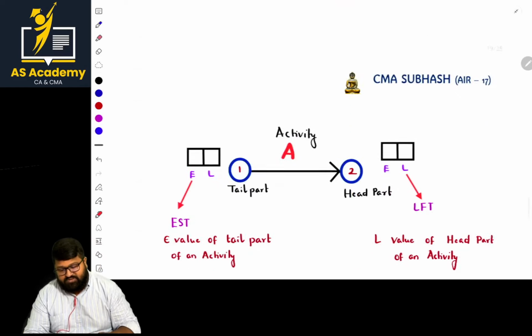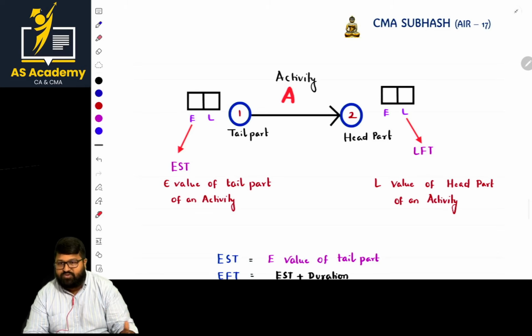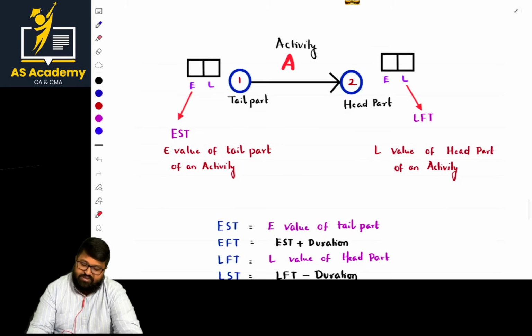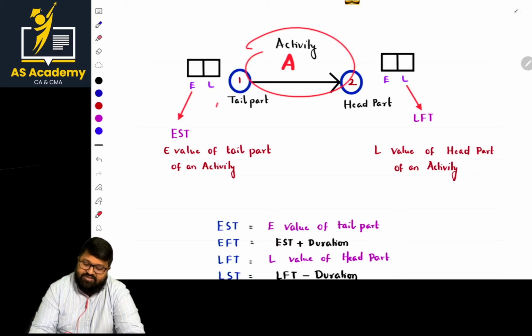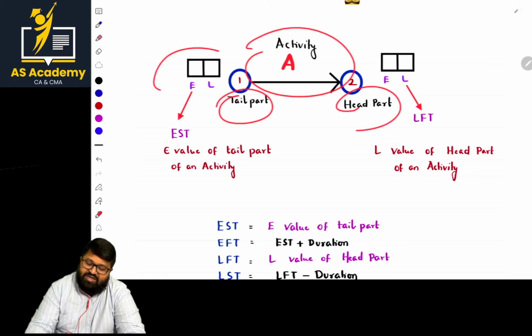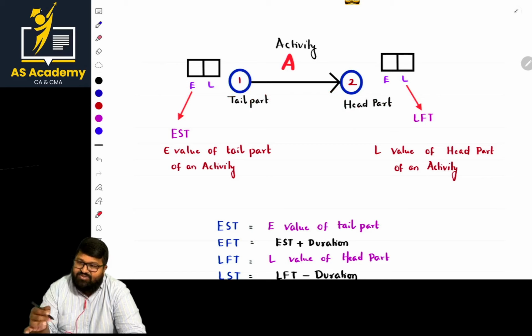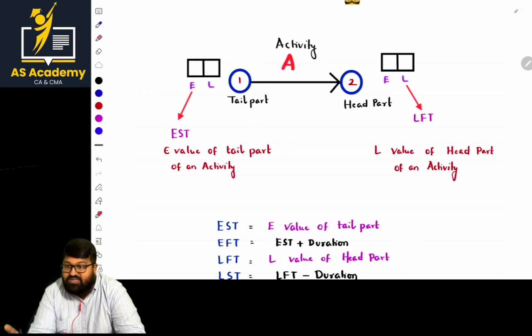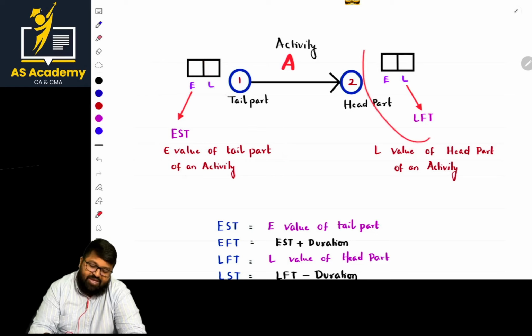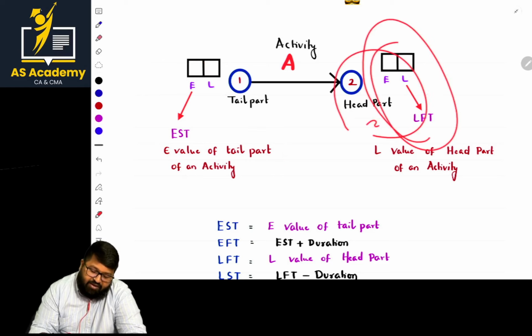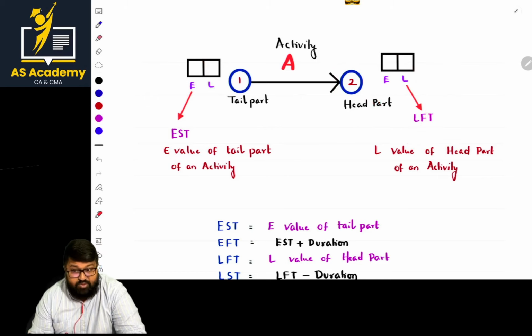Is this clear? If it is clear, I shall solve a problem for this also. But let us go to the basic fundamentals. For an activity, it has a tail part and a head part. For the tail part, we will definitely calculate E and L values. For the head part also, we will calculate. Normally, when they ask us to take EST, that is the tail part's E value. When they ask us to calculate LFT, it is the head part's L value. That is the most important logic.